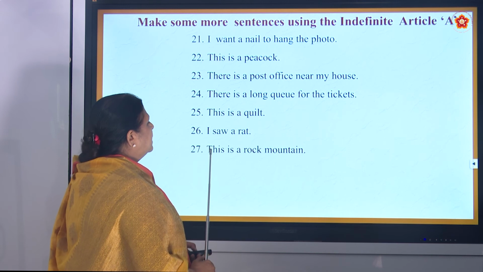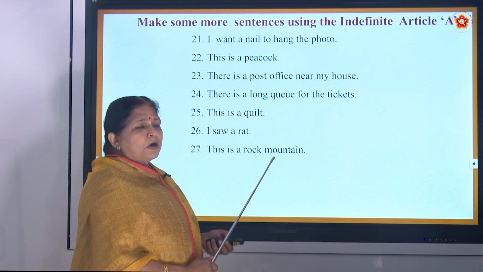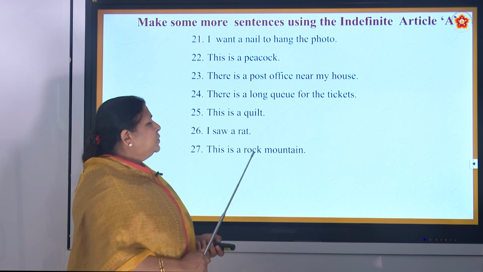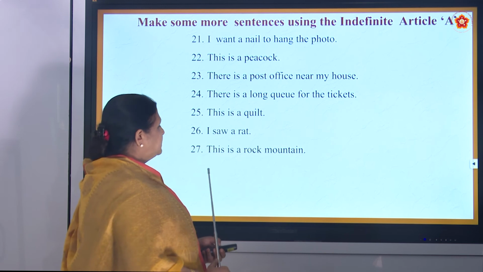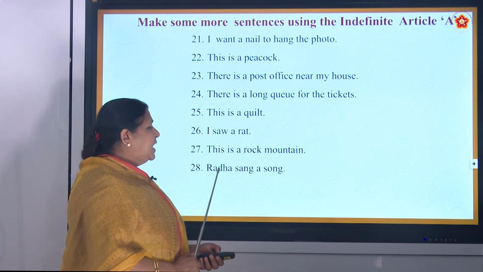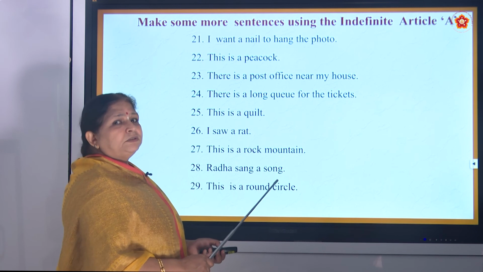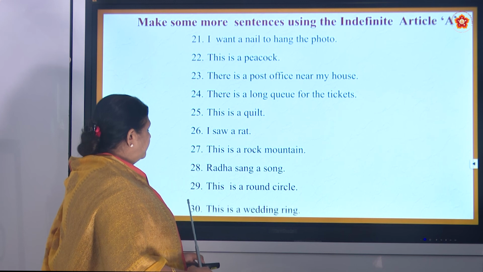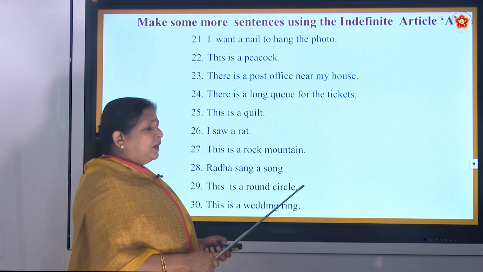Yes. Then this is a rock mountain. So now you have to find out, this is a general knowledge question, where the rock mountains are in India. Okay? Yes. Then Radha sang a song. This is a round circle. Okay? And this is a wedding ring.